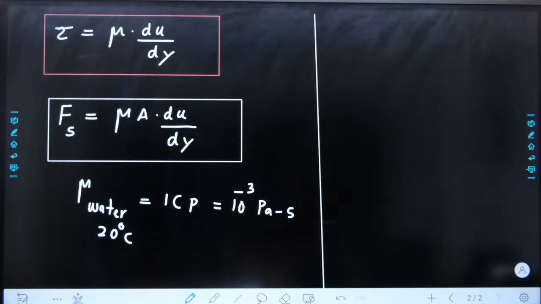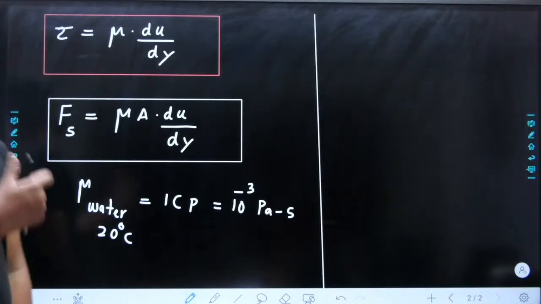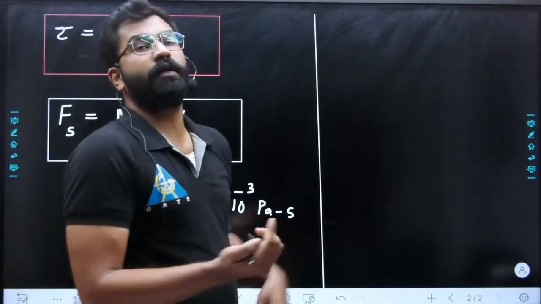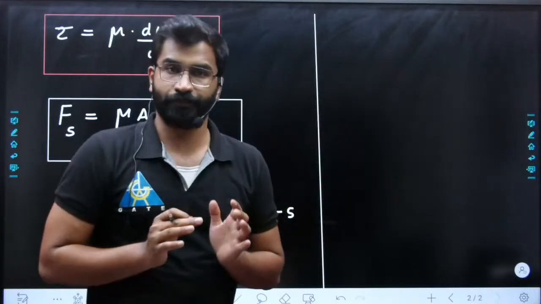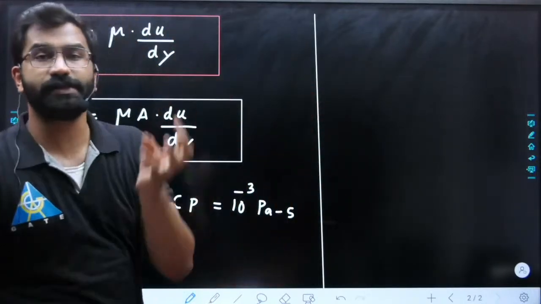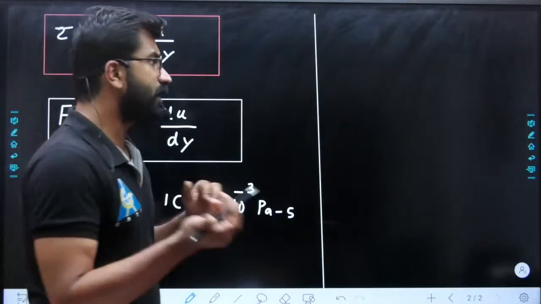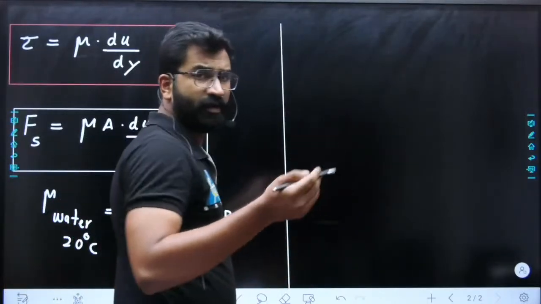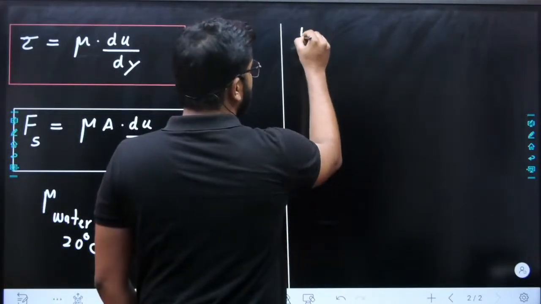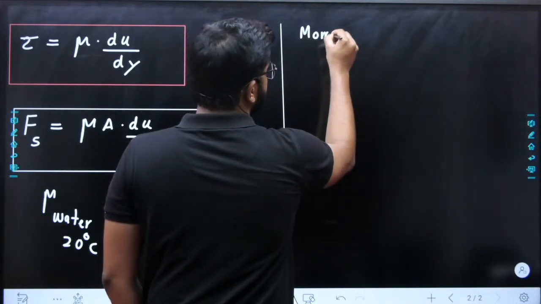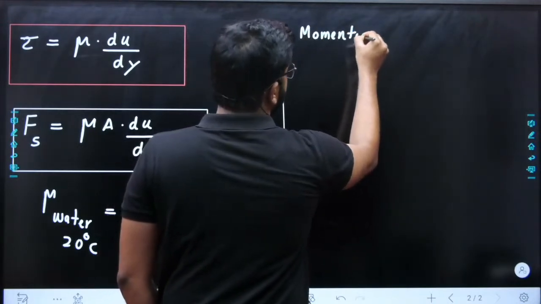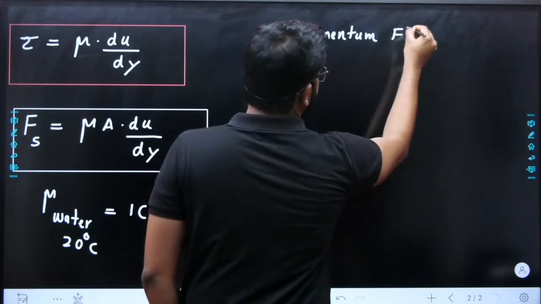Now, shear stress is done. Whenever we discuss shear stress, you should remember your transport properties. Whenever we write transport property, we will write momentum flux. So what is the difference between momentum flux and shear stress?